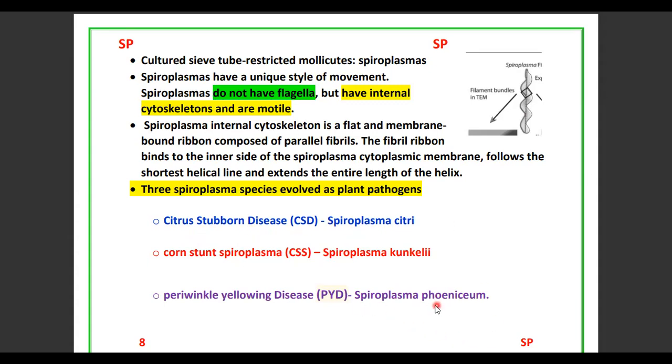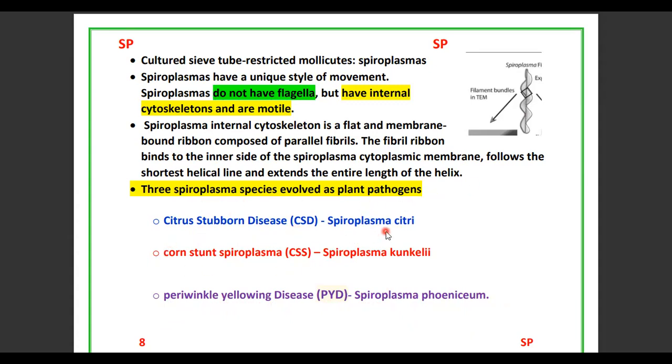And Spiroplasma phoeniceum causes periwinkle yellows disease, PYD. These 3 diseases are caused by spiroplasmas on higher plants. These are the only 3 spiroplasmas that are plant pathogens.